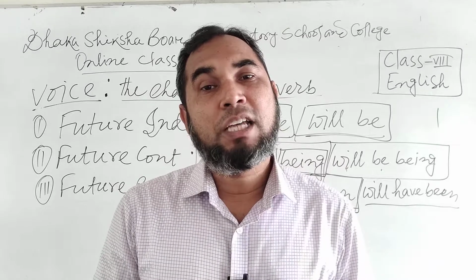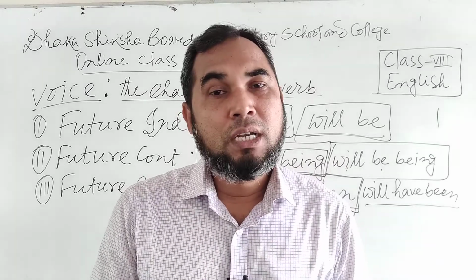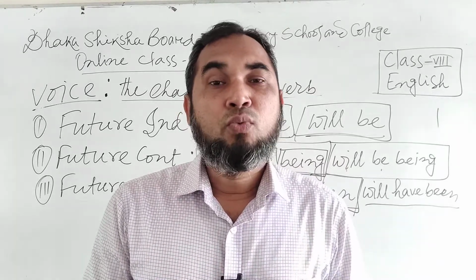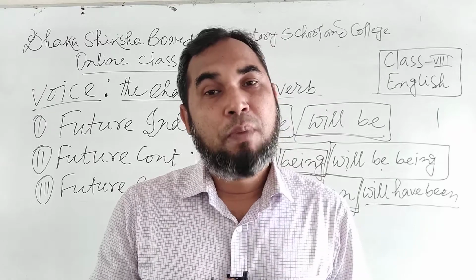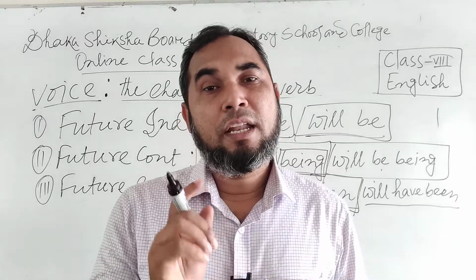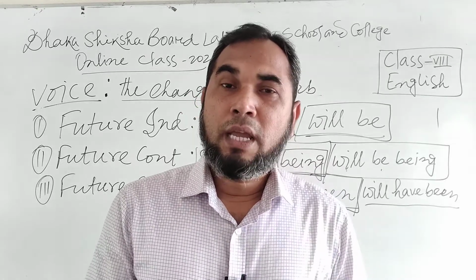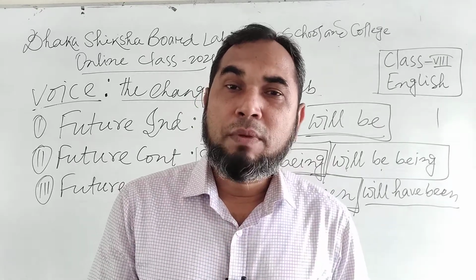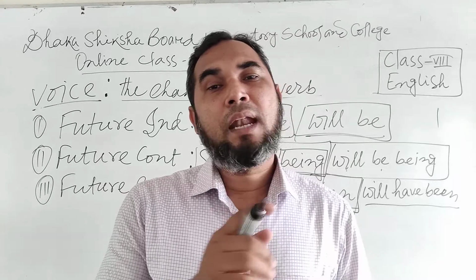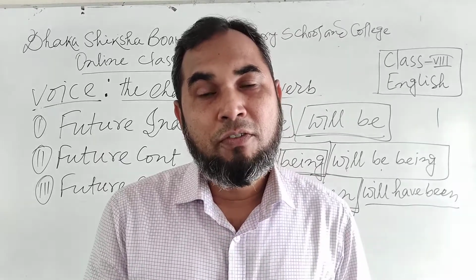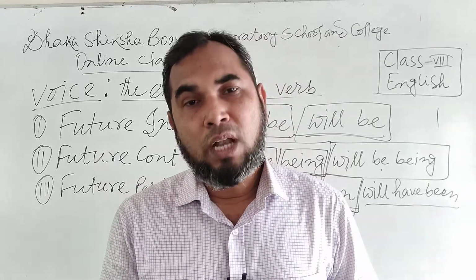In past tense, past indefinite was, were, past continuous was being, were being, past perfect had been, and in future, future indefinite shall be, will be, future continuous shall be being, will be being, and the last one is future perfect shall have been, will have been.